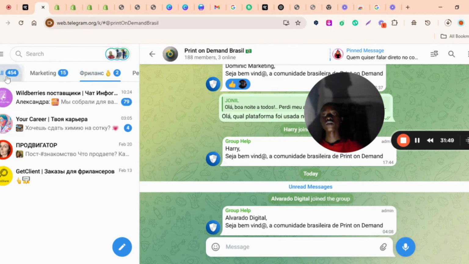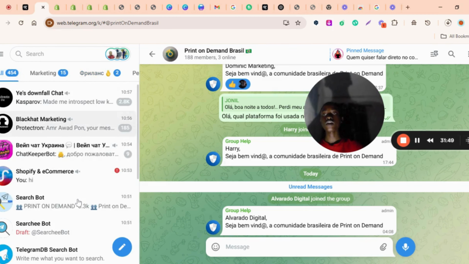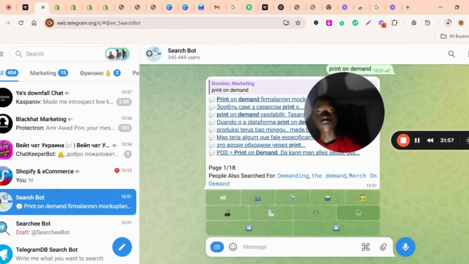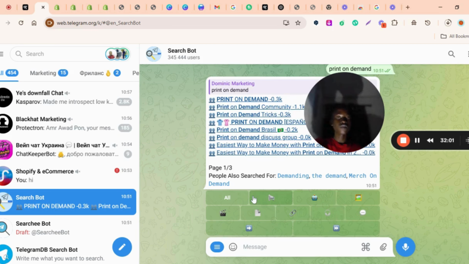So let's just try the last bot, which is the search bot. Let's try the chat one. We already pressed on the first one, which was group. We have clicked on it. It brought out this one. If you want to go to the next result, still under group, there's the arrow here, which I'm putting the cursor on.